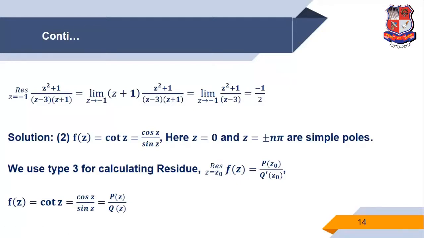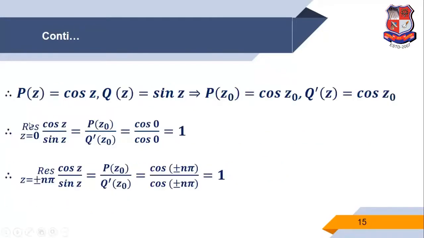Now the formula for the residue at z is equal to z0 is p of z0 upon q dash z0. So p of z0 is cos z0, and the derivative of sin z is cos z. So q dash z0 is cos z0.